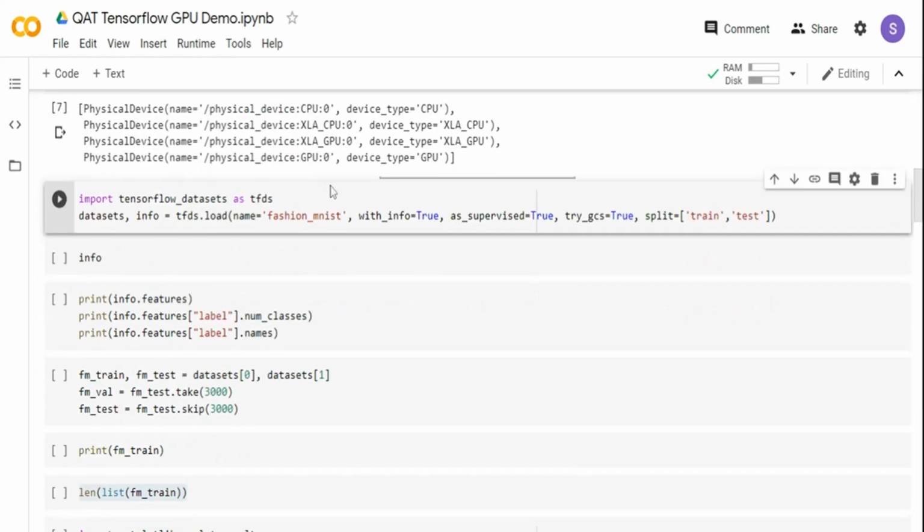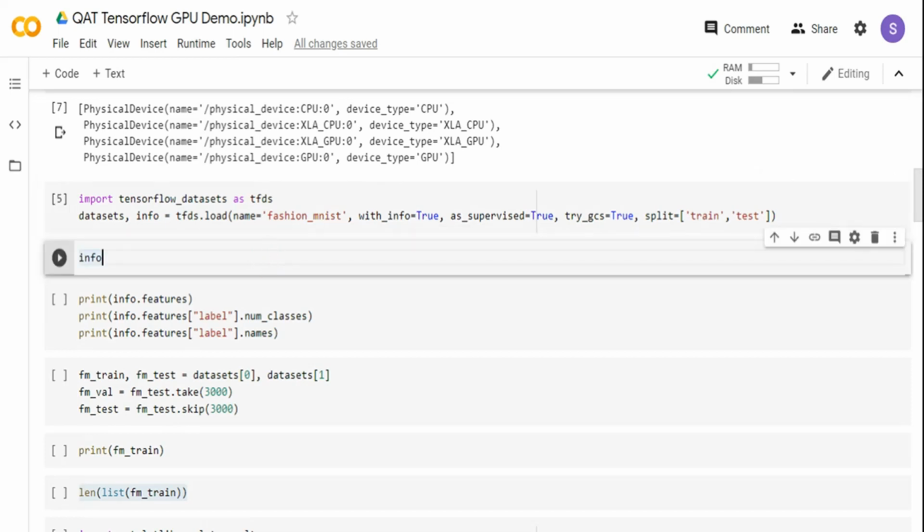I have that. And then what I'm doing is I'm importing the TensorFlow datasets, and I'm downloading the Fashion MNIST dataset from TensorFlow datasets. So it will give me a train and test split over there. I have already downloaded this. It will take some 2 to 3 minutes. I have already downloaded the Fashion MNIST dataset, and the output I am assigning to a dataset variable and an info variable.